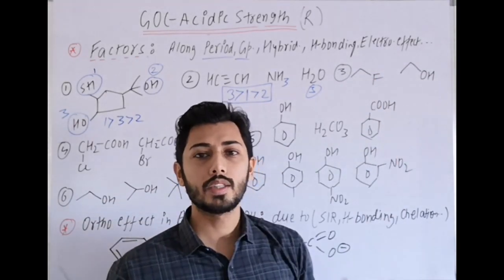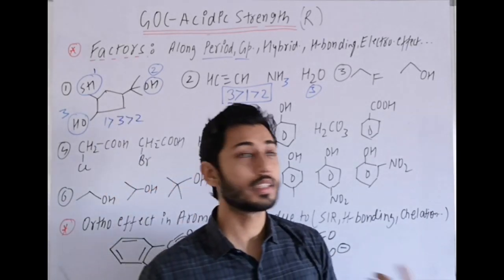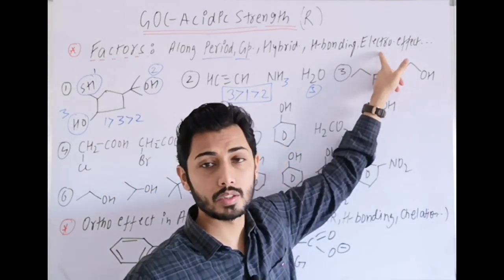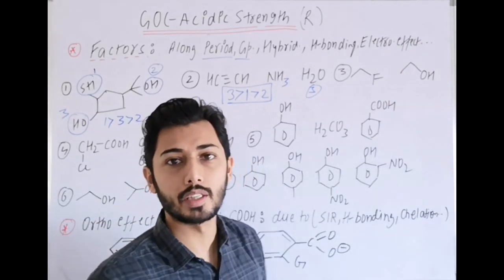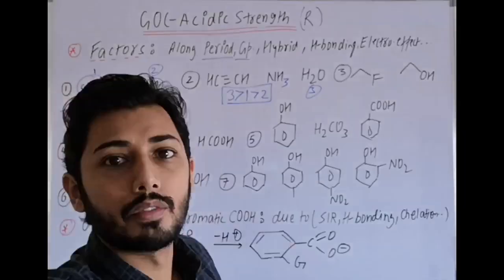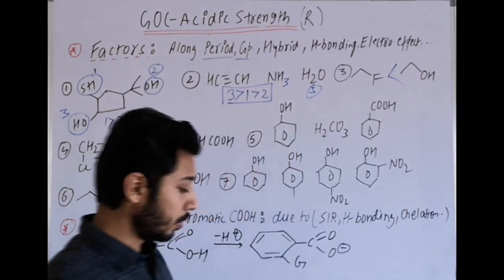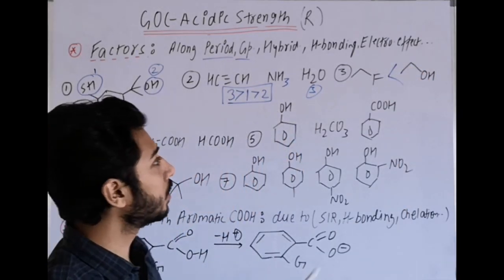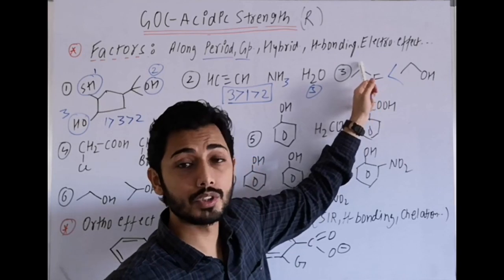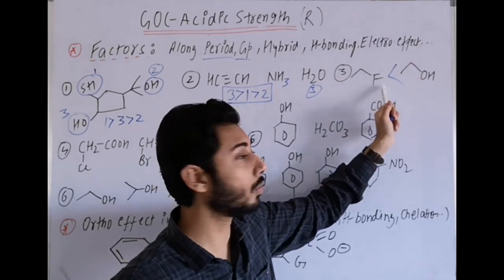One example where OH, one example where carbon is releasing H plus. So which is more acidic? Alcohol will be more acidic, because here the donation site is carbon which is giving H plus, not the fluorine.